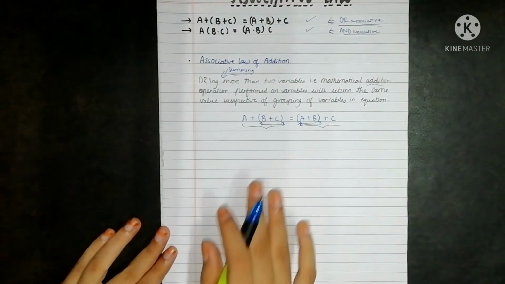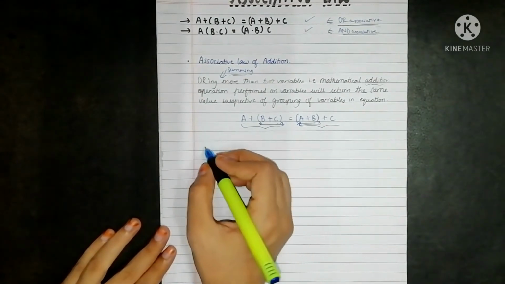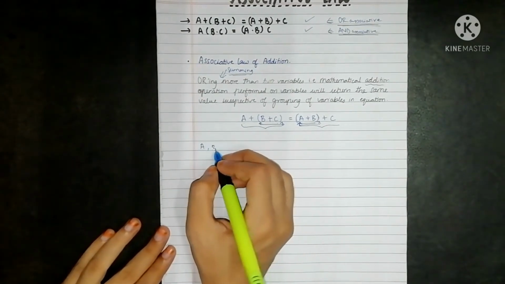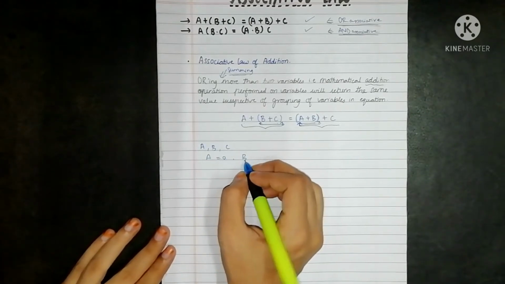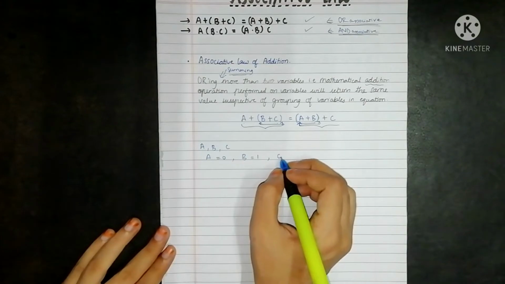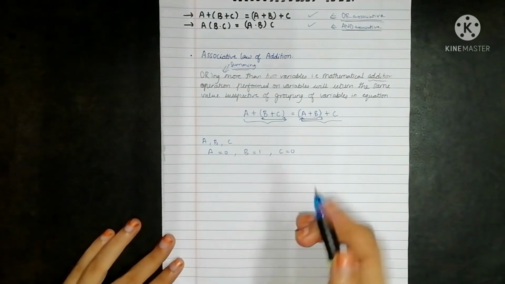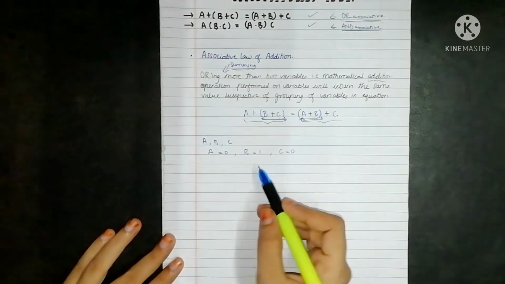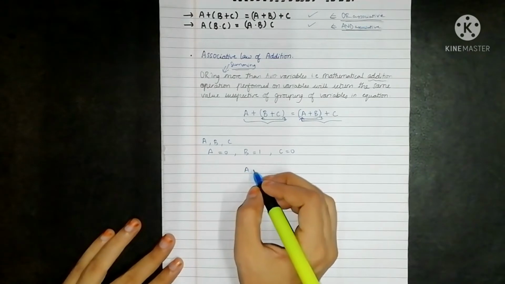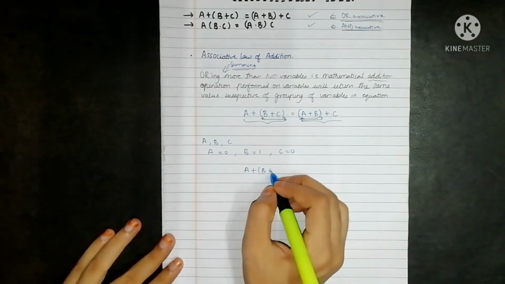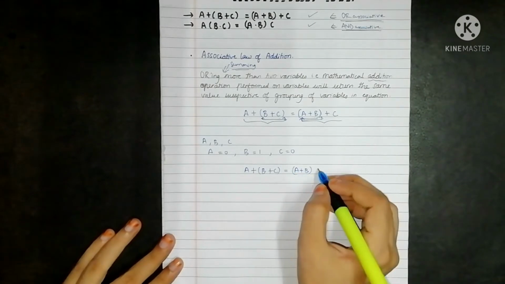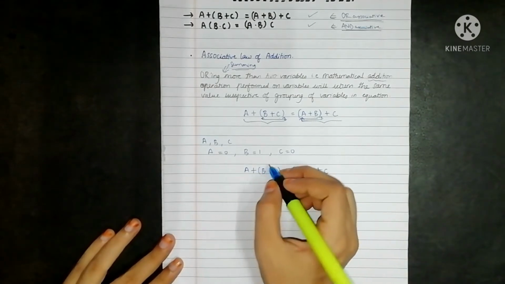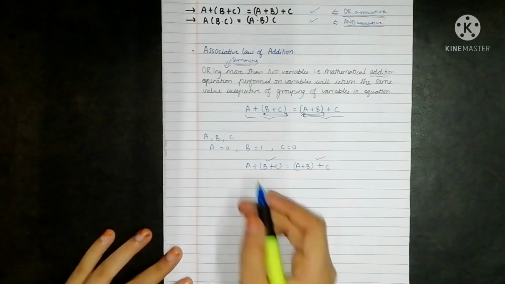If I have to prove this law, then take three variables, that is a, b and c. Put a as 0, b equal to 1 and c equal to 0. Then according to the associative law of addition, we have this statement, that is a + (b + c) equal to (a + b) + c, and we need to prove that both these sides are equal.